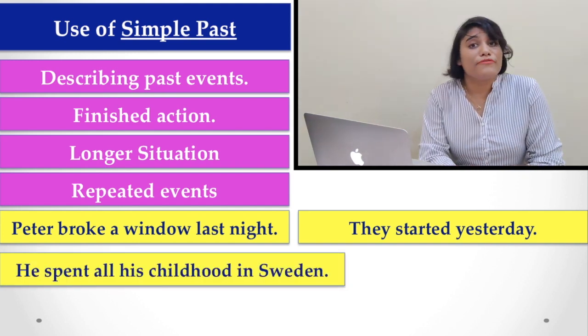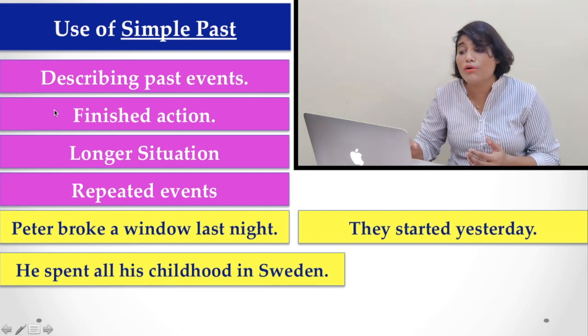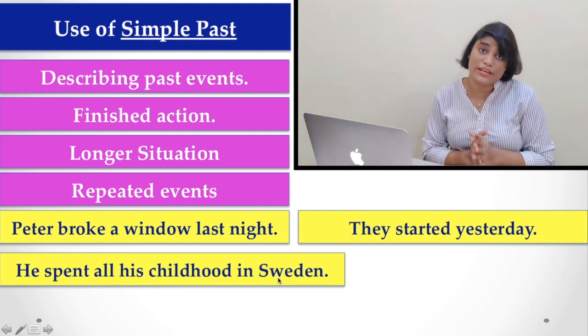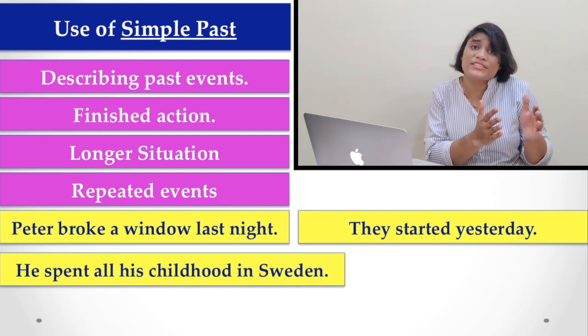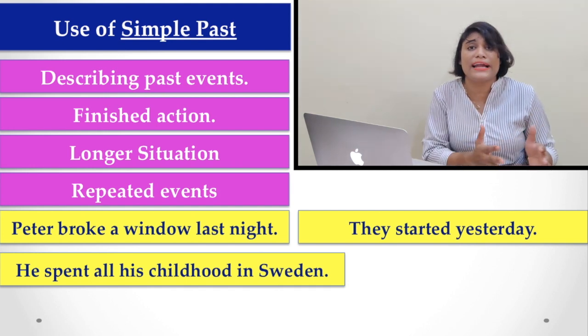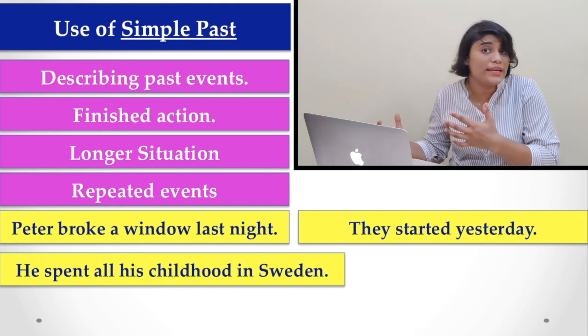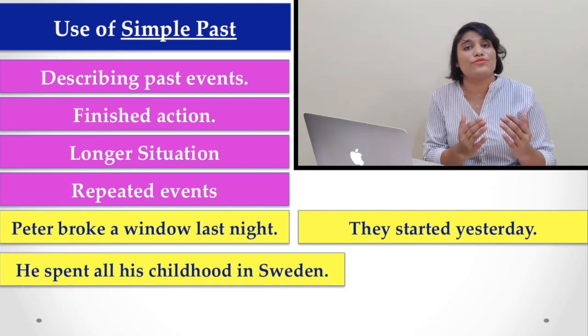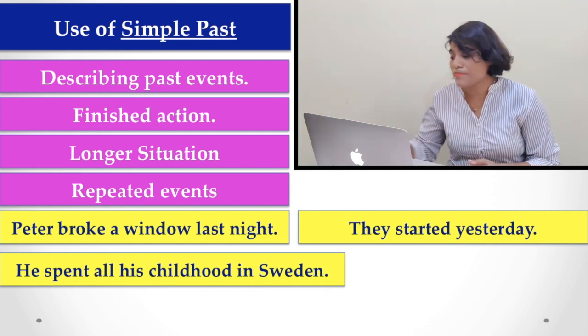So if I say, he spent all his childhood in Sweden, again, this is a permanent action or longer situation, that he spent all his childhood in Sweden. In that case, we have to use simple past instead of past continuous.